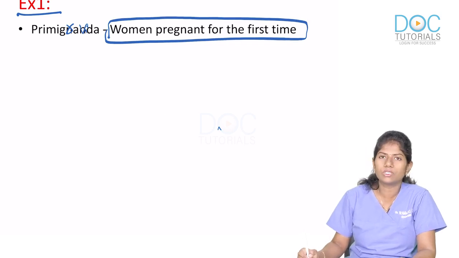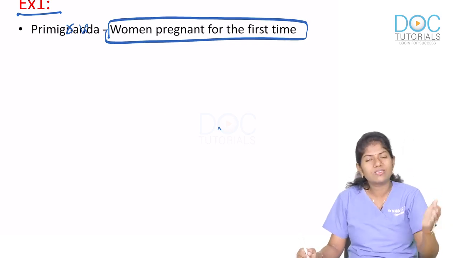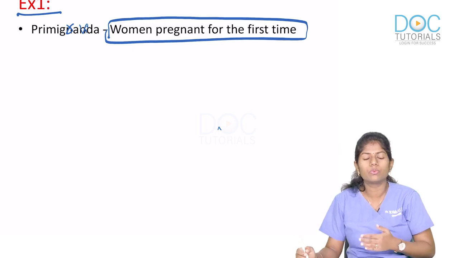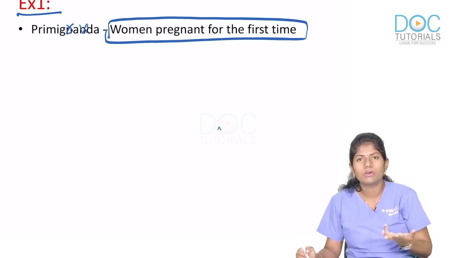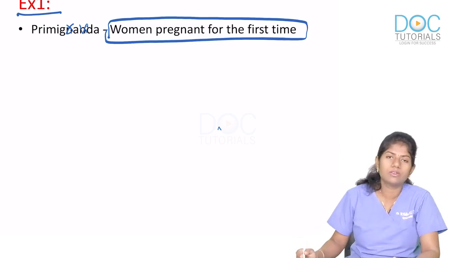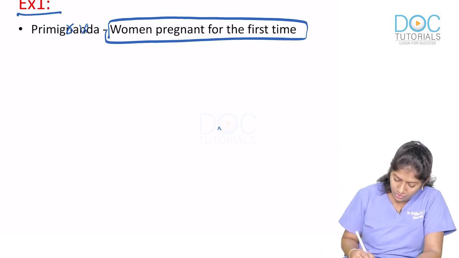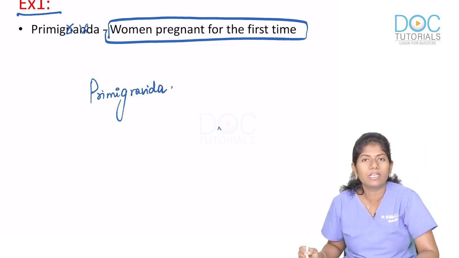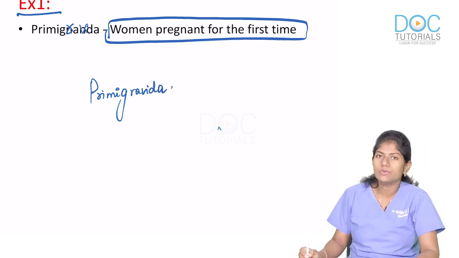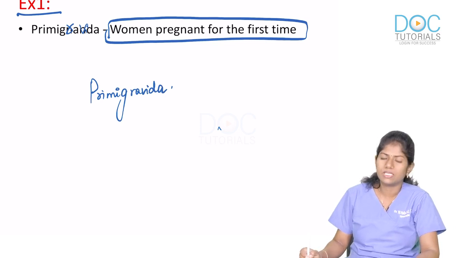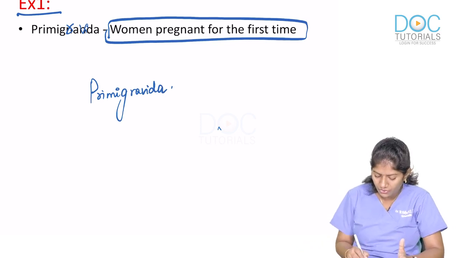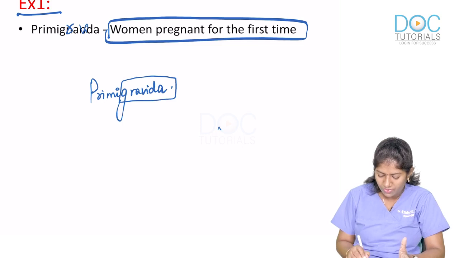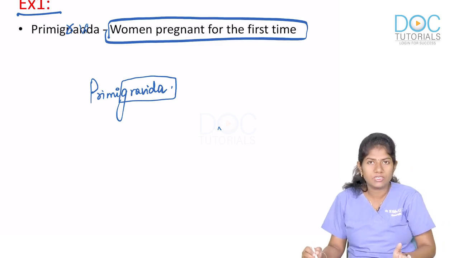time. She is pregnant for the first time. She has come with her first pregnancy. What would you call this condition? What terminology would you use? Here you will use the word primigravida. What do you mean by primigravida? Primigravida means a woman who is pregnant for the first time. She is currently pregnant. So whenever you use the word primigravida, it means she is pregnant for the first time.